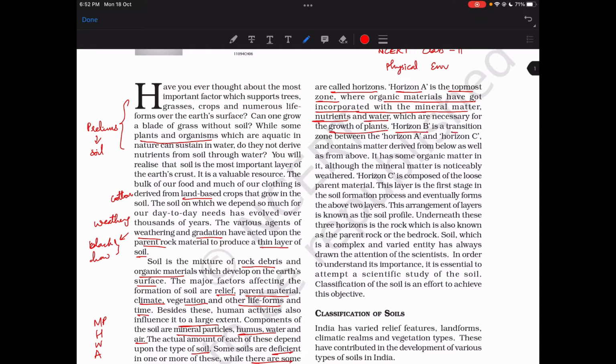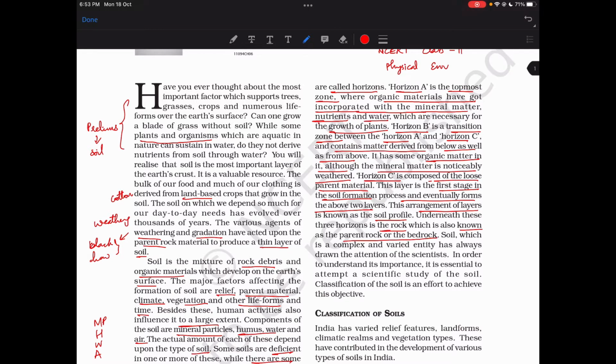Horizon B is the transition zone between horizon A and C. It contains matter derived from below as well as above. Okay, it's a mix. It has some organic matter, although the mineral matter is noticeably weathered. Okay. Horizon C is composed of loose parent material. This layer is the first stage in the soil formation process and eventually forms the above two layers. This arrangement of layers is known as soil profile. Underneath these three horizons is a rock, which is also known as the parent rock or the bedrock.